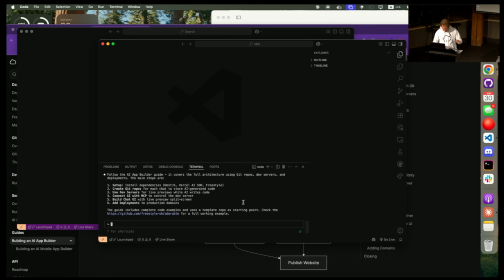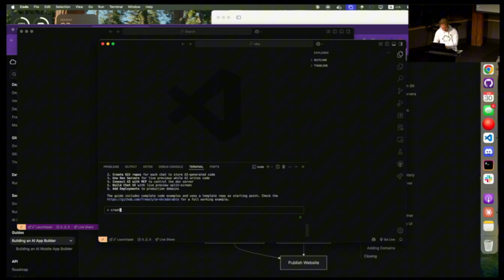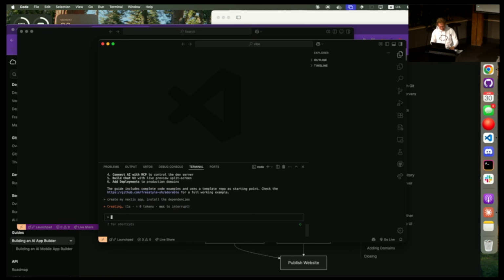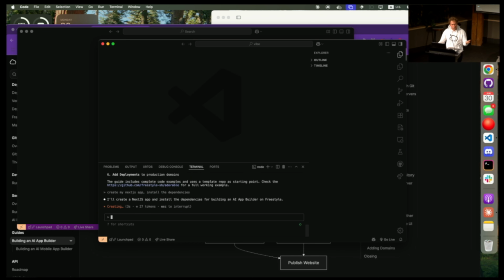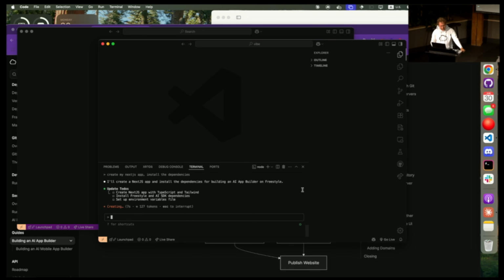OK, so let's do it. Create my Next.js app. Install the dependencies. So we're going to be creating the Next.js app. Pretty simple. Nothing all that interesting. Just getting us a chat going all the way here.